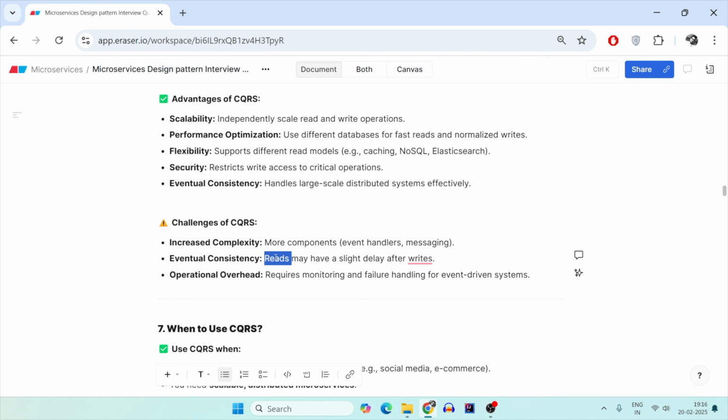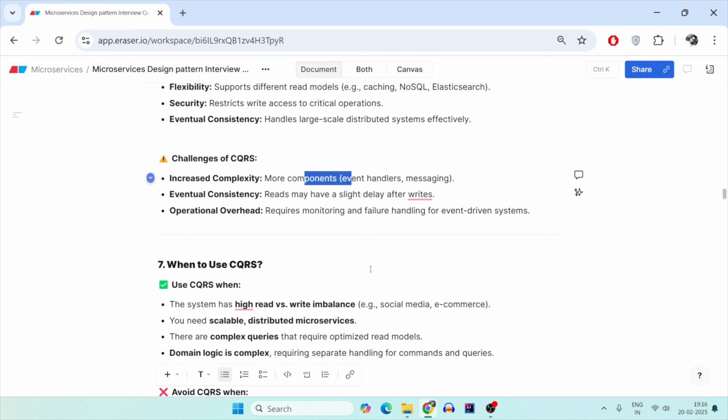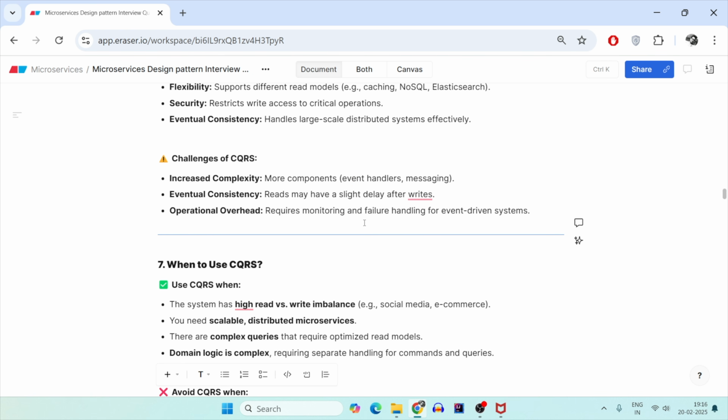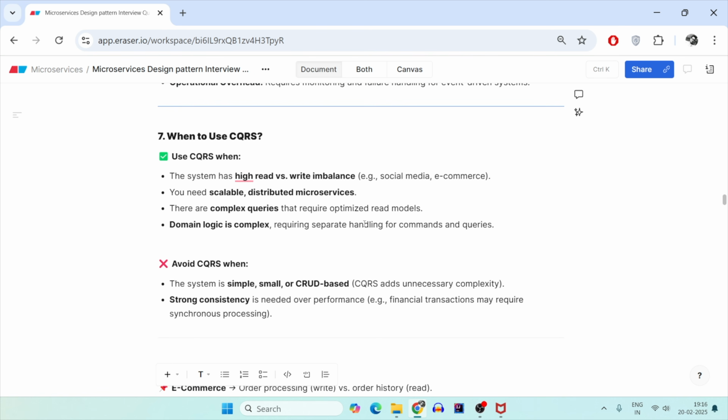Also, it increases the number of components, because you have to have Kafka in between and you have to have the event handlers. Otherwise, a simple CRUD in a traditional application will be a single microservice and a single database. Also, there is an overhead because you have to have constant monitoring and handling of failures for event-driven systems. So we know what is good, what is bad.